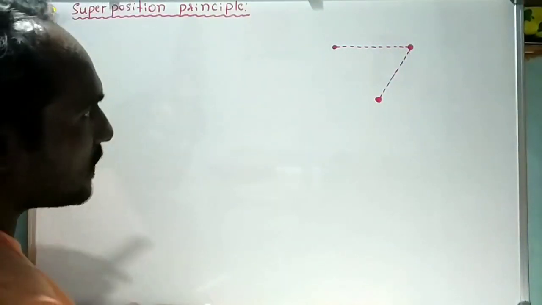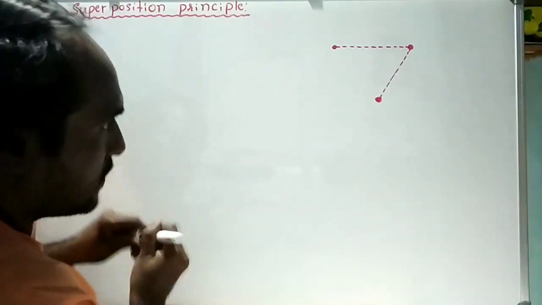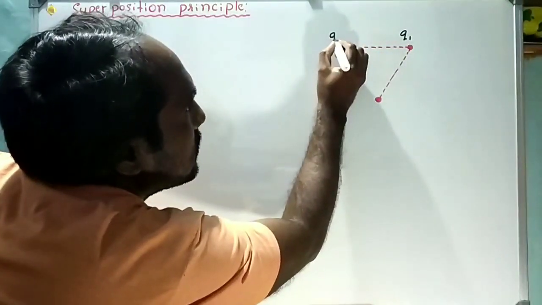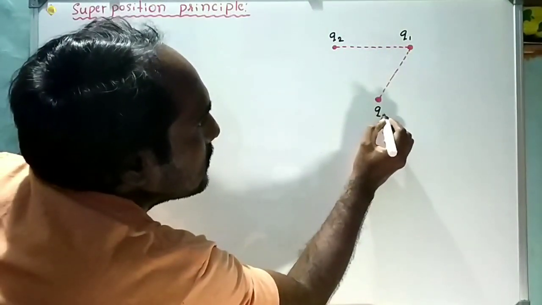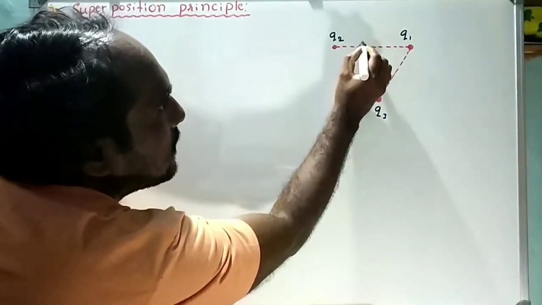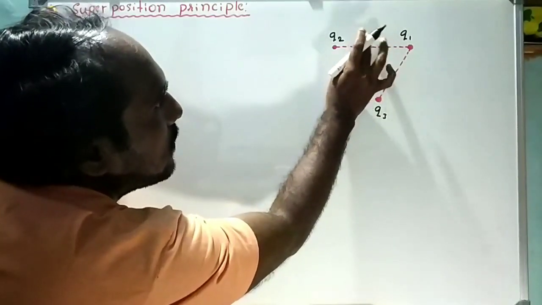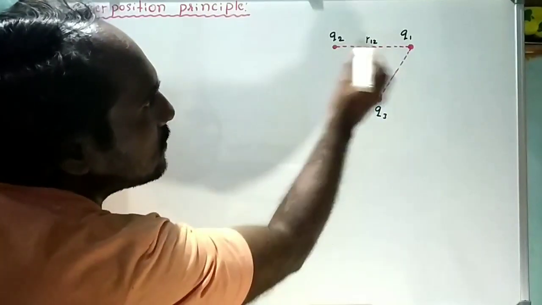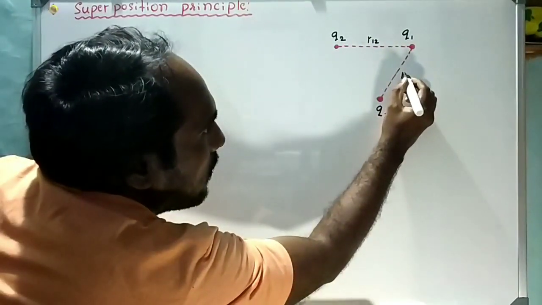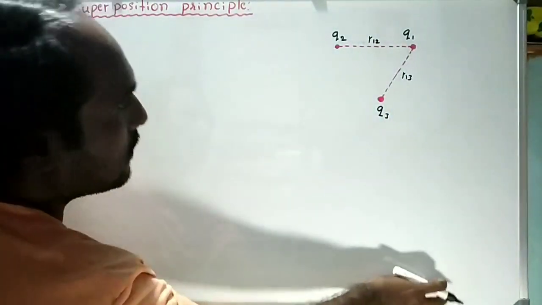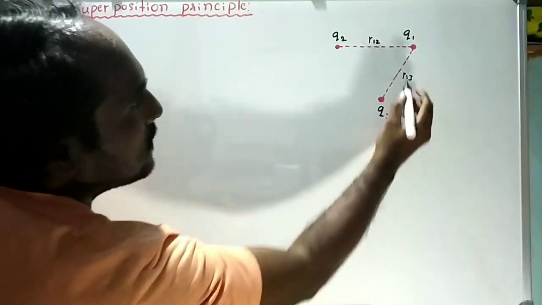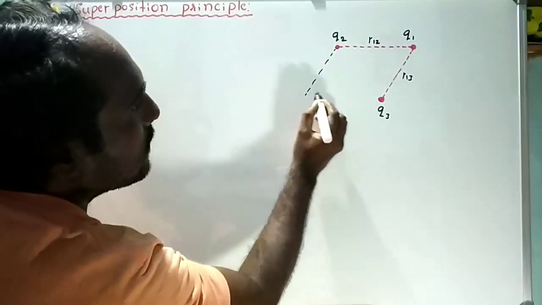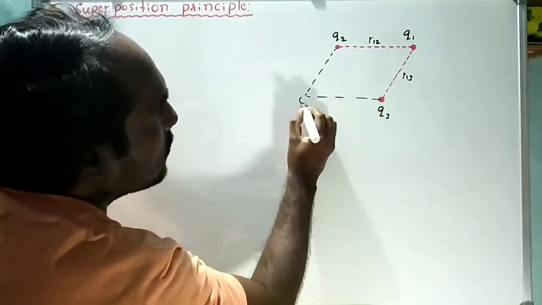Say this is Q1 charge, this is Q2, and this is Q3. R12 is the distance between Q1 and Q2. R13 is the distance between Q1 and Q3, and here this is the origin.